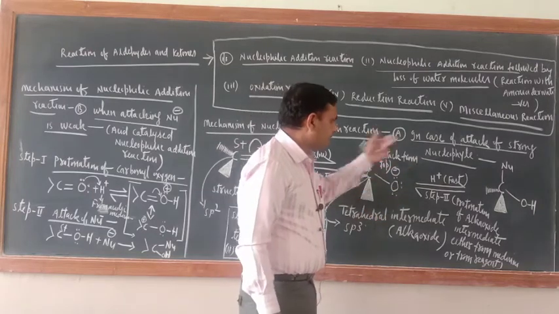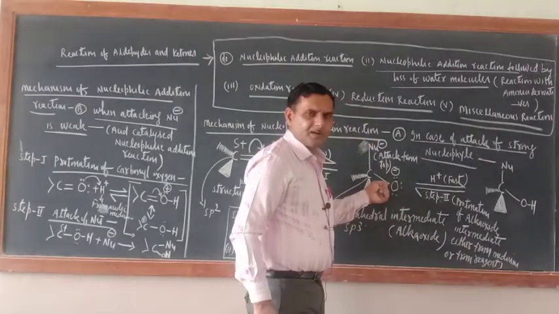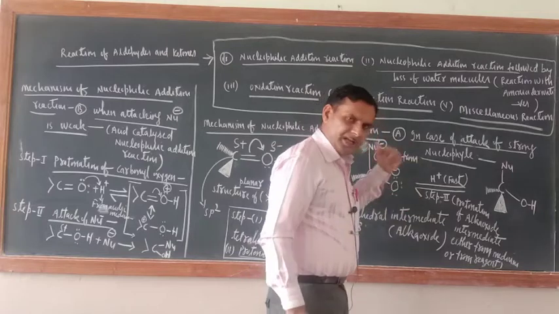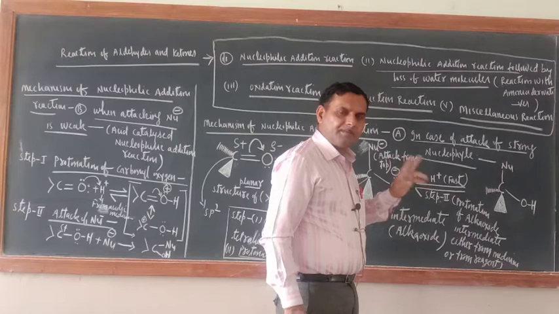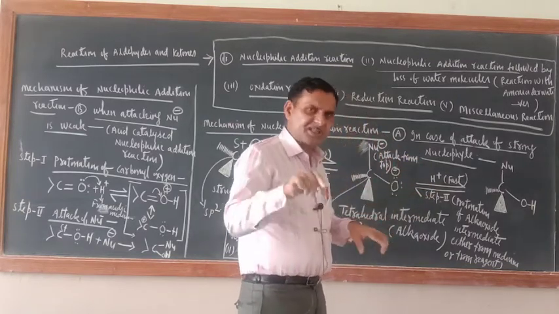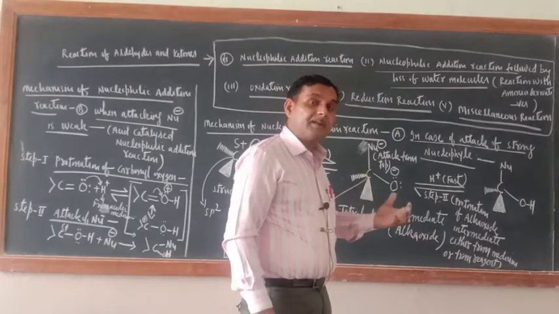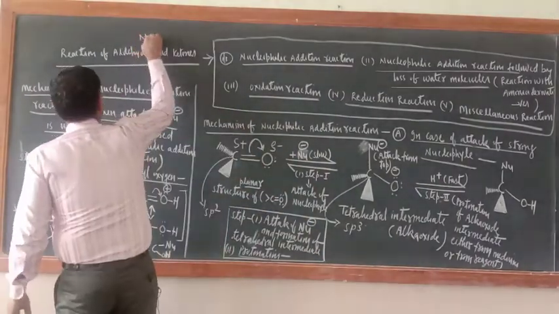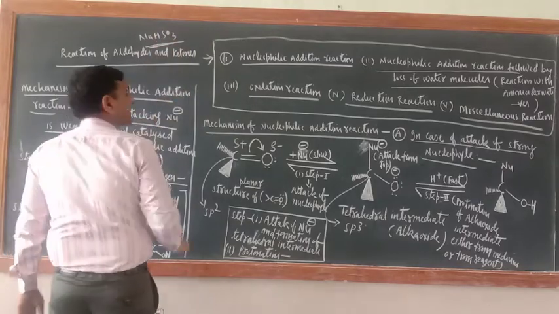Now in step number two, protonation would be there. What would be there? Protonation. Now a proton has to come, so from where will the proton come? The proton will come either from the medium, meaning the medium in which the reaction is taking place, it may be an acidic medium, or sometimes from the attacking nucleophile. Just see, I will write this one, NaHSO3, sodium hydrogen sulfite.